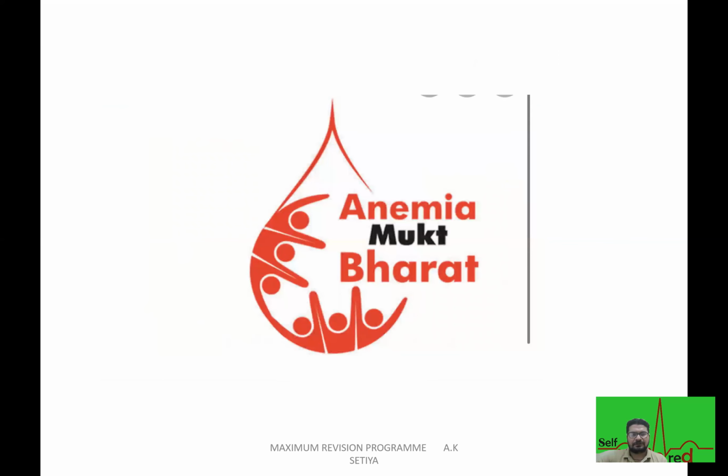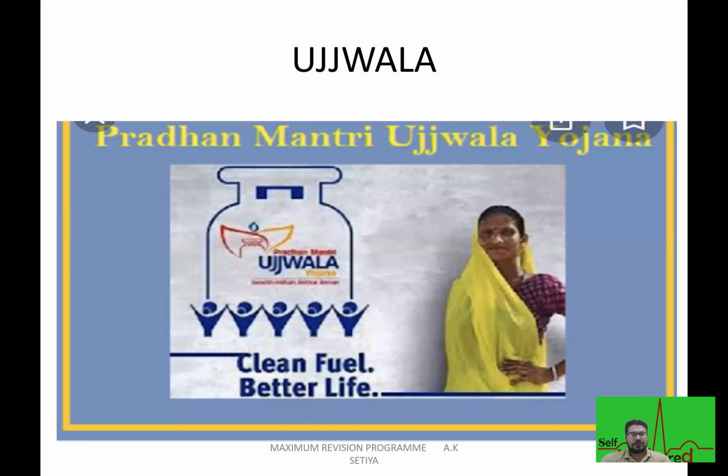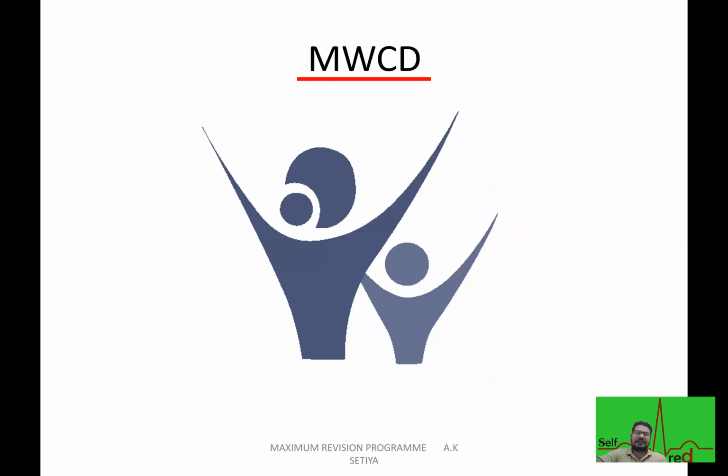Anemia Mukt Bharat. So like there should be every person free from anemia. So next logo will be Integrated Disease Surveillance Program. That is Integrated Disease Surveillance Program. Ujjwala, that is Pradhan Mantri Ujjwala Yojana. That is for a clean and better fuel. Right. Then you have a Ministry of Women and Child Development, MWCD. You can see the logo.